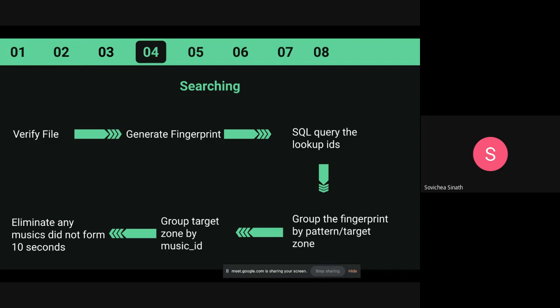We group them together and then group those target zones by music ID. And then we can eliminate any music that did not produce 10 seconds or 5 seconds, or whatever length the clip was. If it does not exceed or equal those seconds, we just eliminate it. It's not the song that we are looking for.